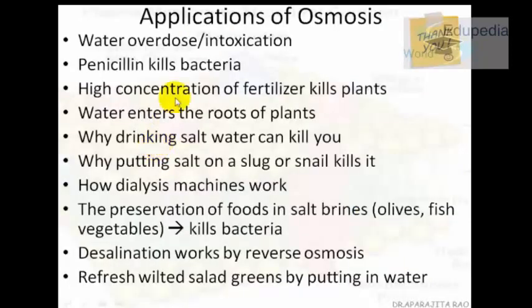These are a few applications of osmosis that I have listed, and this is homework for you. I want you to go through them and think about why all this is happening, what is the reason for each and every one of them. And if you don't get even one answer, please write it down in the comments below and I'll answer it as soon as possible.